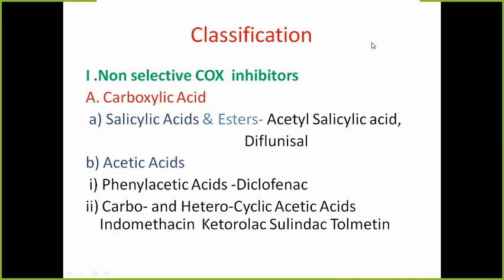First group is carboxylic acids. Carboxylic acids can be salicylic acid and their esters. There can be acetic acid derivatives. So in salicylic acid and esters, the important example is acetyl salicylic acid, also called aspirin, and we will learn aspirin as a prototype. Another example is diflunisal. Then the second carboxylic acid is acetic acid, which is further classified according to structure as phenylacetic acid derivative. Example is diclofenac. Carbo and heterocyclic acetic acid examples are indomethacin, ketorolac, sulindac, tolmetin.